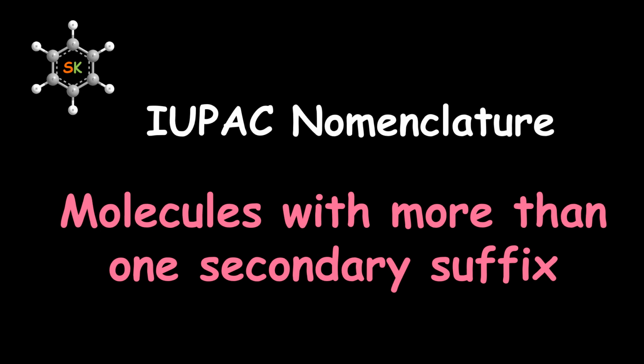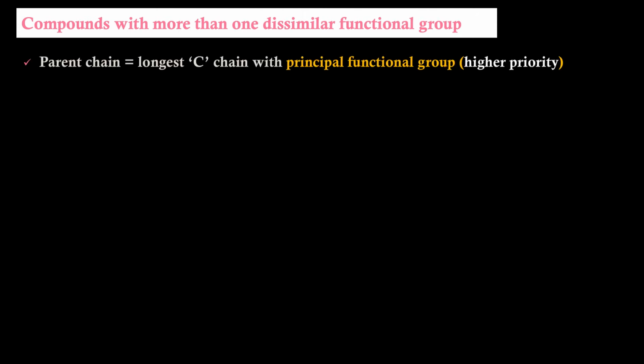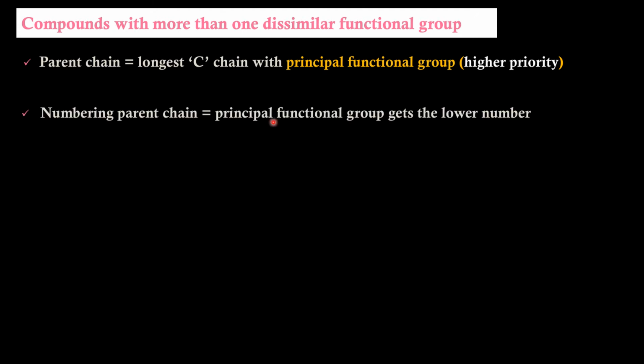IUPAC nomenclature of molecules with more than one secondary suffix in it. When we have more than one dissimilar functional group in the molecule, parent chain will be the longest carbon chain with the principal functional group. Principal functional group is the one which is of higher priority. While numbering the parent chain, principal functional group gets the lower number. If the principal functional group is a terminal functional group, then the lower number will be 1.